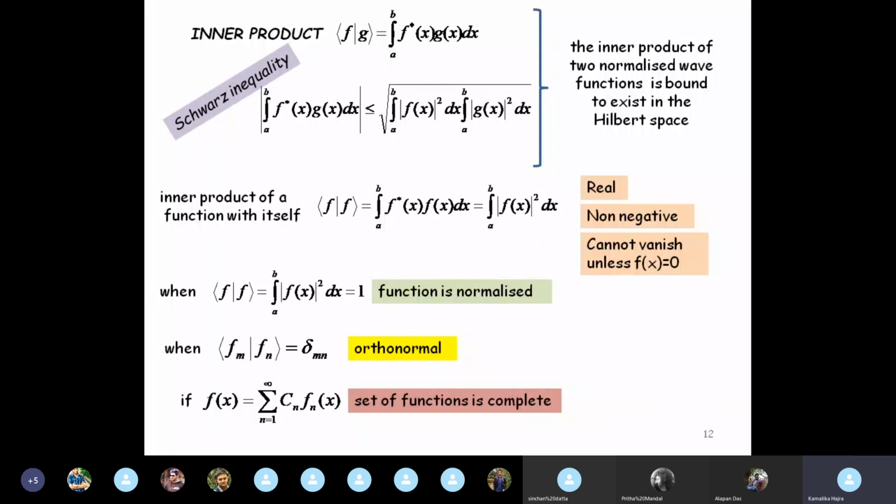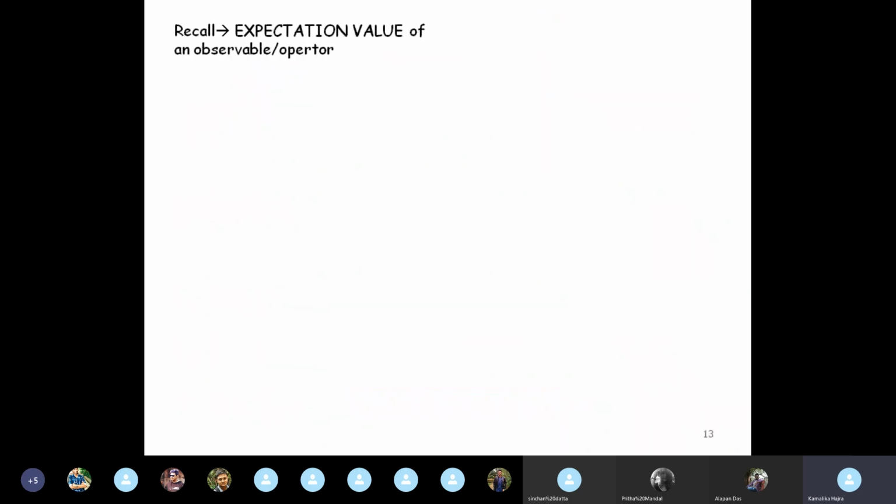Okay, so we are now using the bracket notation, and we'll see that this bracket notation makes our life easier when we are talking within the premises of the Hilbert space. All right. So that is the completeness of function.